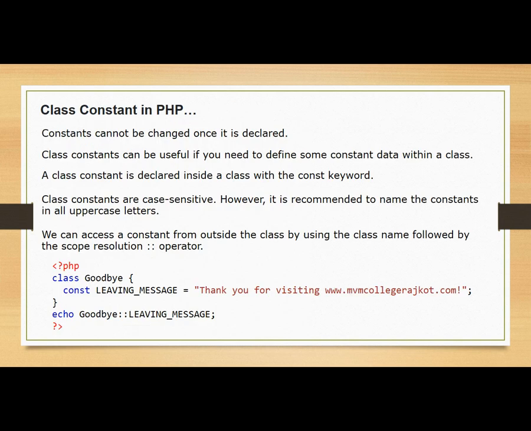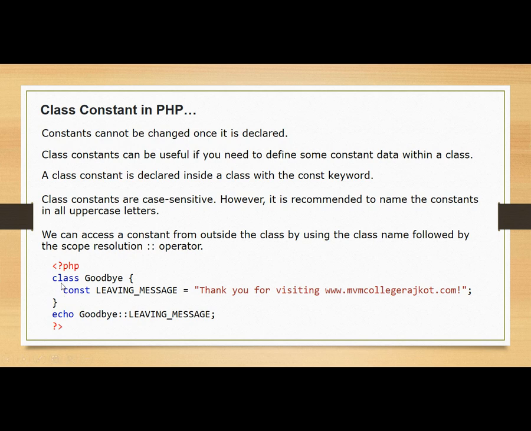Next topic is class constant. The definition of constant is very simple: it cannot be changed once it is declared, that is called a constant. From programming in C, we are listening to this particular definition and it remains the same for any other programming language also. The usage of constant we have already discussed in the scope resolution operator. Over here we are separately writing the line of code for demonstrating the class constant.